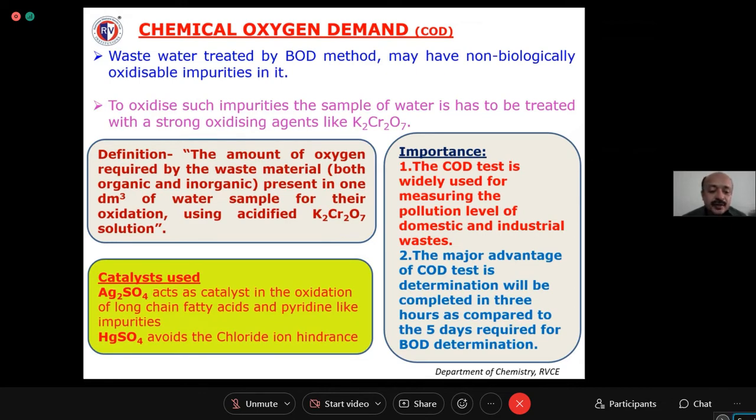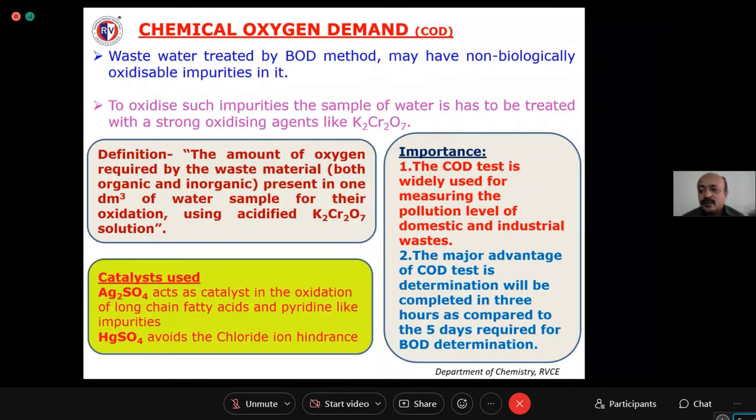And we are also using one more catalyst, that is mercuric sulfate. The role of mercuric sulfate is that it avoids the interference of chloride ions, Cl minus ions. What is the nature of the Cl minus ion? It will be easily oxidized to chlorine gas, right?